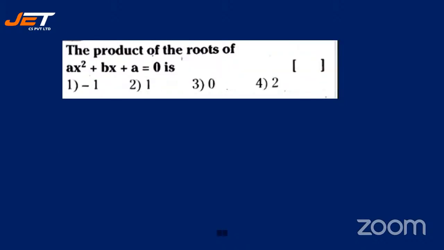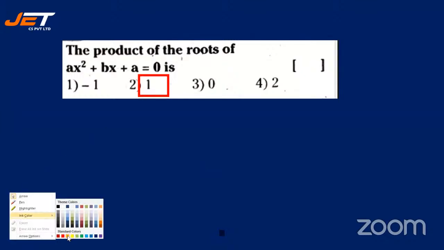All right, good. The product of the roots of ax square minus bx plus a is equal to 0 is dash. What is it? The product of the roots. So the sum of the roots is alpha plus beta, that is minus b by a. Product of the roots is c by a, isn't it? Yes, let's see how many are giving me the right answer. Yes, many are giving me option 2. Perfect. I don't have two ways about it. It is option 2, b by